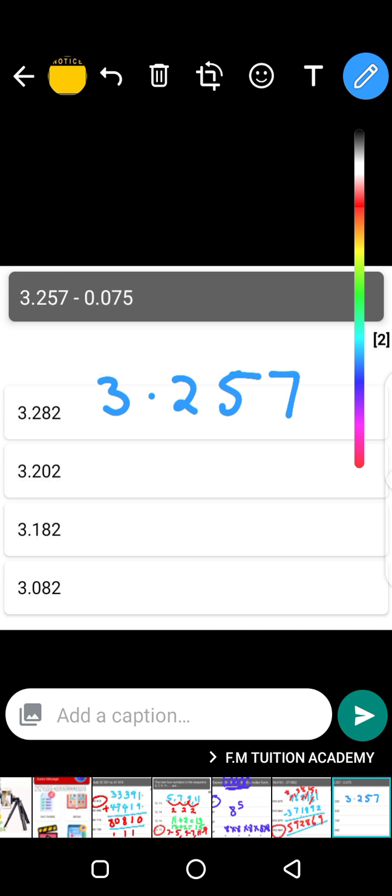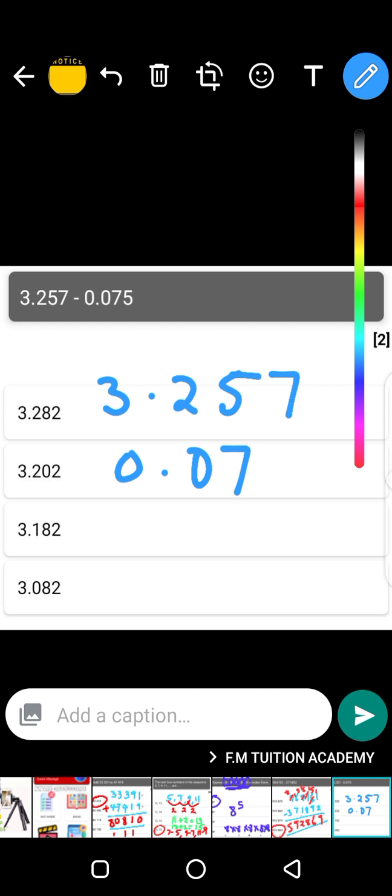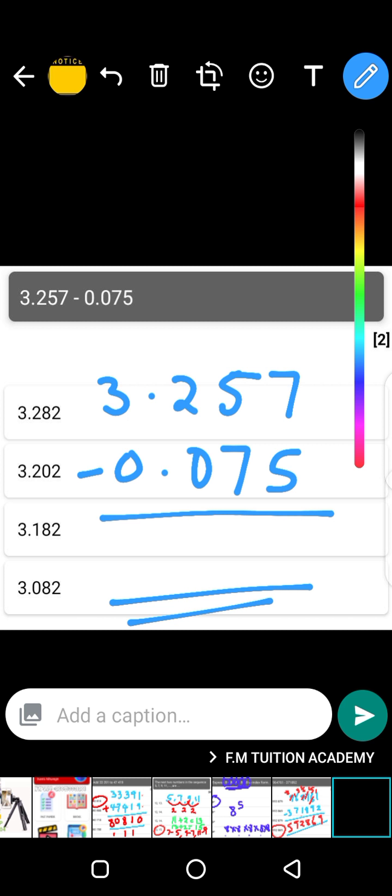3.257. We are subtracting 0.075. Remember, the point should be in the same line, and then 0 there, and then 7 there, and then 5. We are subtracting those. So 7 minus 5 is 2. 5 minus 7, it can't, so get 1 from 2. 2 becomes 1, and then you put 1 on 5, it becomes 15.